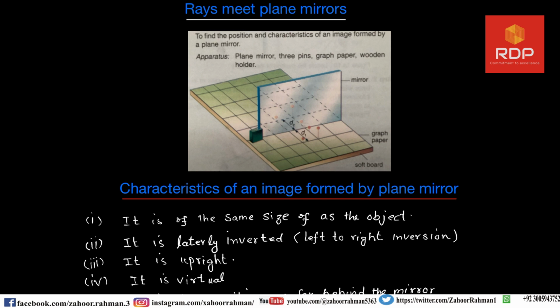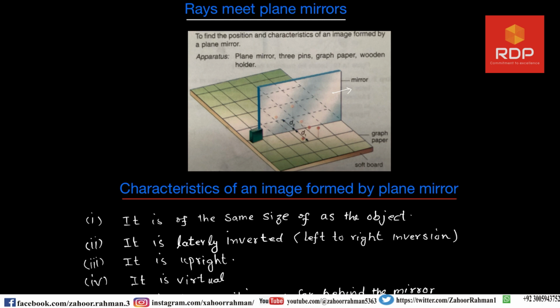What does it mean? You are seeing that this image is virtual. If you remove this mirror, then you will not see the image.